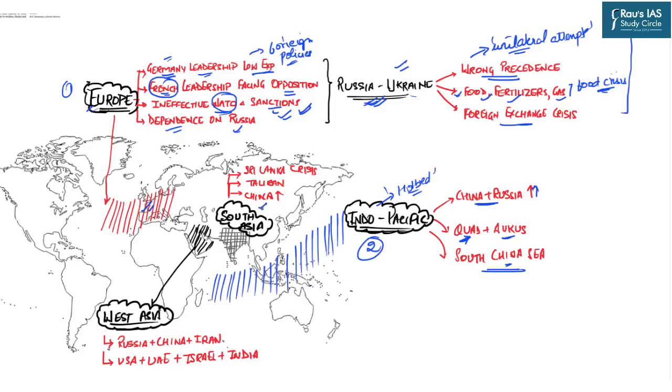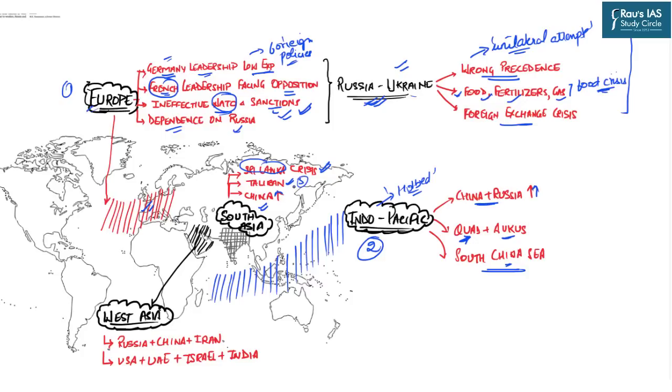Now, come to the South Asian region. In South Asia also, we are witnessing an economic as well as political crisis in Sri Lanka. We also know of the Taliban control in Afghanistan, and we are also aware of the rising influence of China in countries like Nepal, Myanmar, Bangladesh, etc. So again, in South Asia and the Southeast Asian region also, there is a huge and significant shift taking place in terms of economy, polity, as well as security.